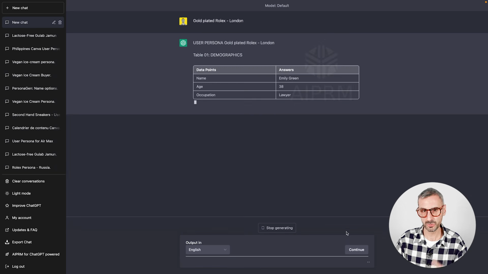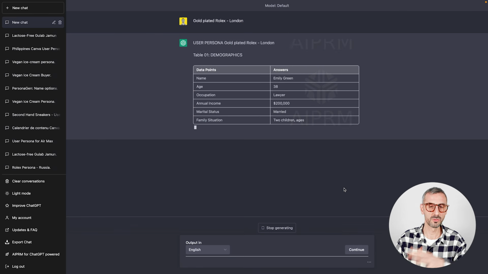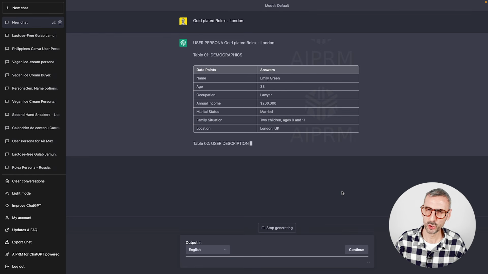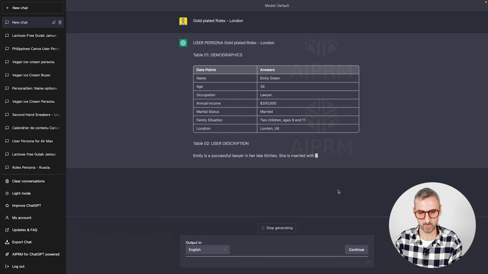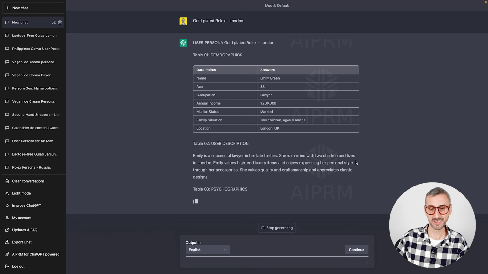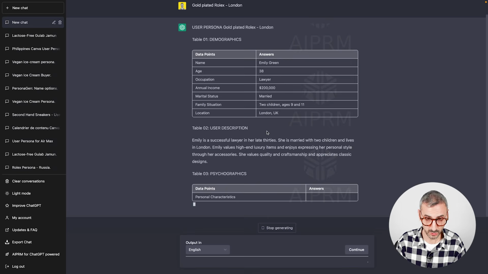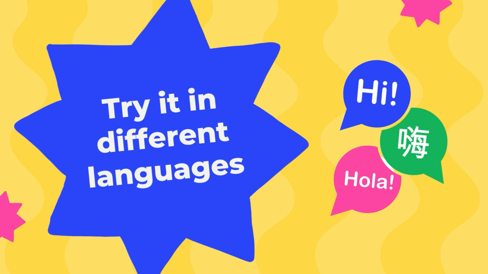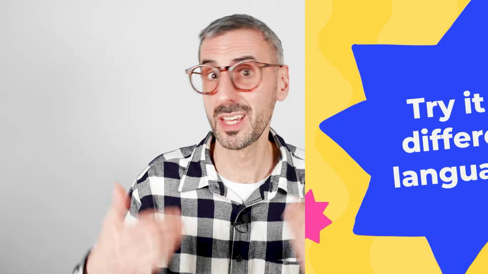I'm not going to wait for all of this to generate all of the information. I just wanted to show you the way you need to prompt this. So yeah, this should be working. It should generate a nice table every time you use it. All right, there is something else I want to show you guys, is that you can use this prompt in any language. Basically, I've tried it in a couple of different languages and it worked. It provided me my tables in my target language.